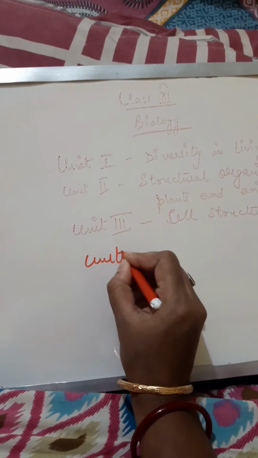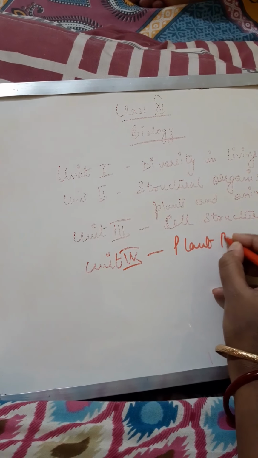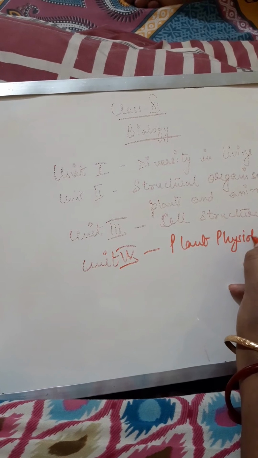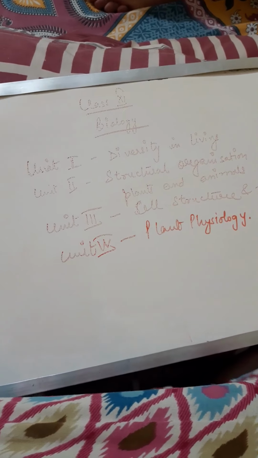Then we have your unit 4. Unit 4 is your plant physiology. You know what is physiology? Plant physiology is the mechanism, how the plant is working.